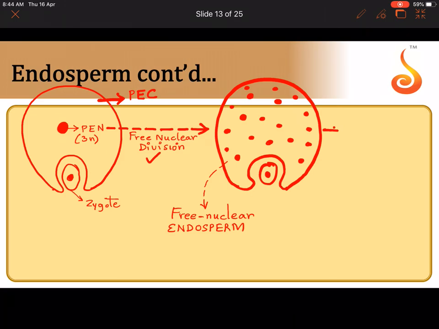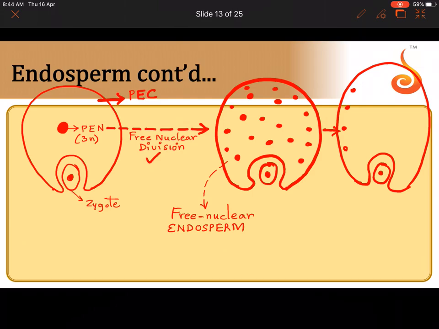Correct? Now again I'm going to draw what is going to happen here. So the zygote is here. Some of the nuclei migrate to the periphery of the primary endosperm cell, which was dividing by free nuclear division. They will start developing a wall around themselves. That means they become cells. They are no longer just nuclei now, they are cells.